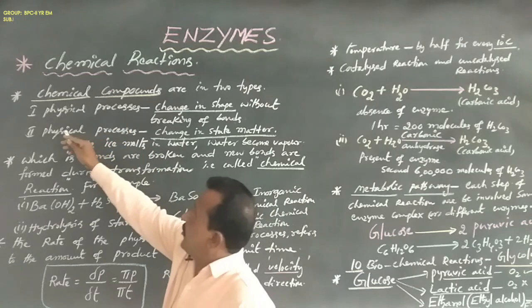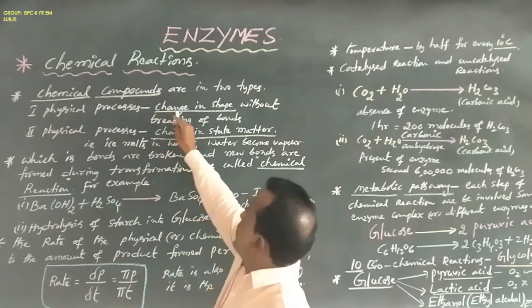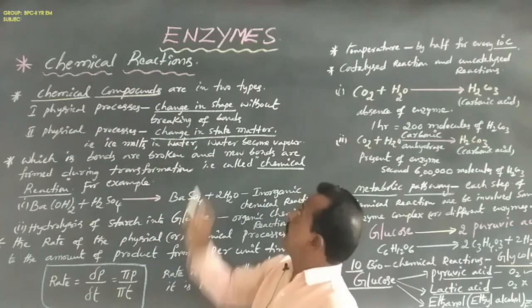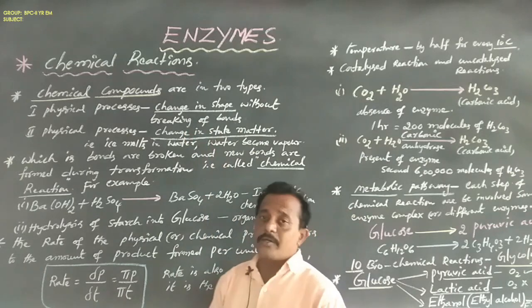Dear students, the first physical process is change in shape without breaking of bonds.